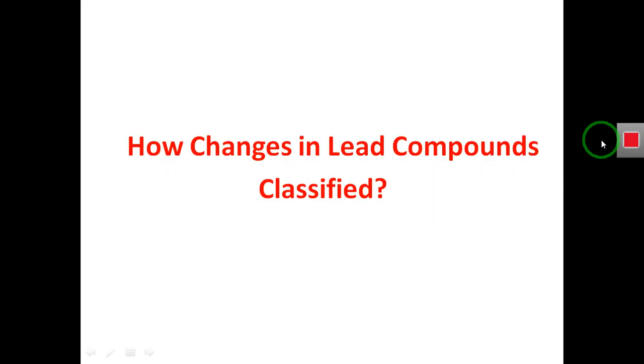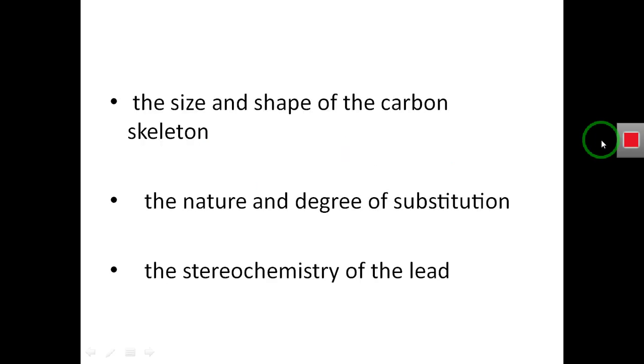So now the question is: how are the changes that we make in the structure of a compound classified? We classify these changes on the basis of the size and shape of the carbon skeleton, on the nature and degree of substitution, and on the stereochemistry of the lead compound.